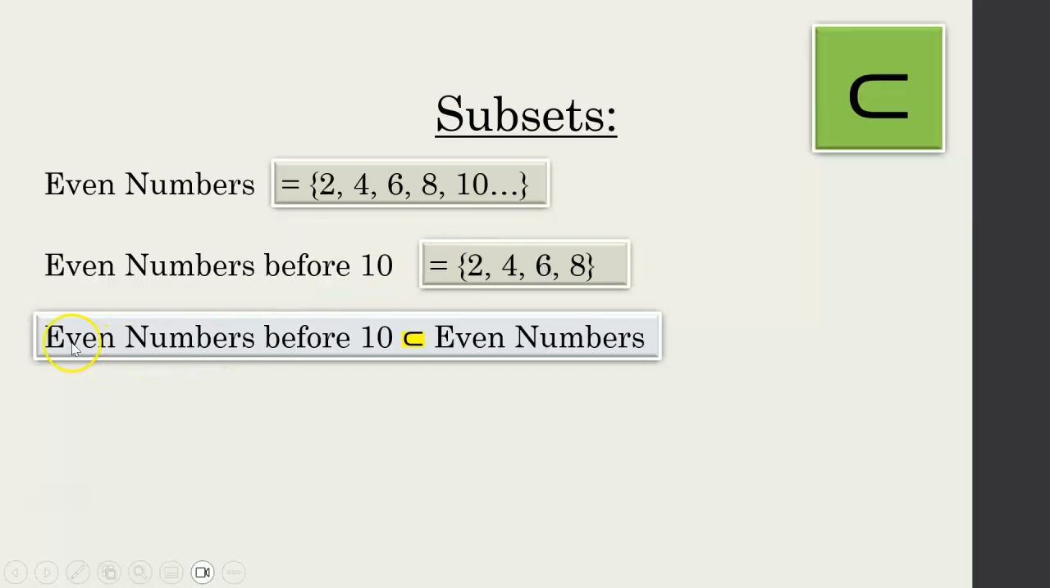So what we say is the even numbers before 10, and we have this little symbol, I have it up here as well, is what we call a subset of the even numbers. What a subset is, is a cutout bit of the set. So imagine this long list of numbers. I've just cut out a tiny bit. I've snipped from 2 to 8. I've snipped it out and I've put it here. So this is a subset, like a sub part of the set.